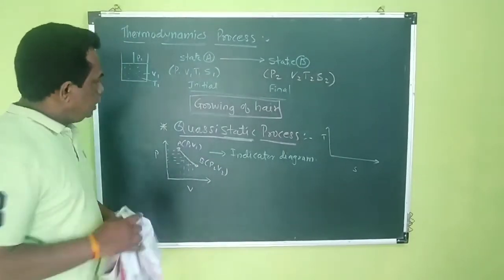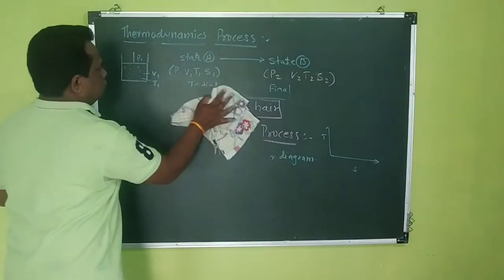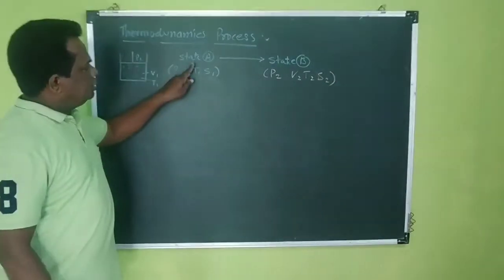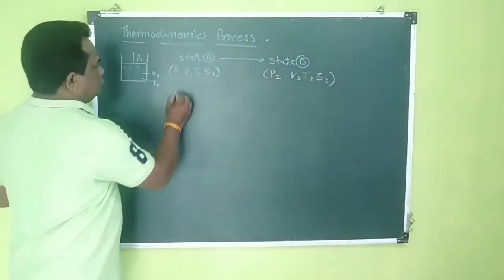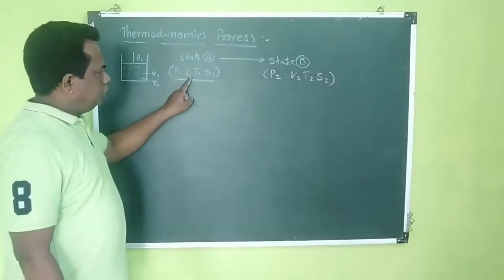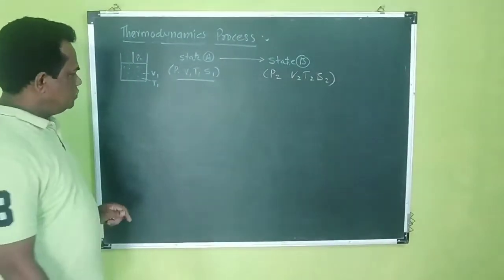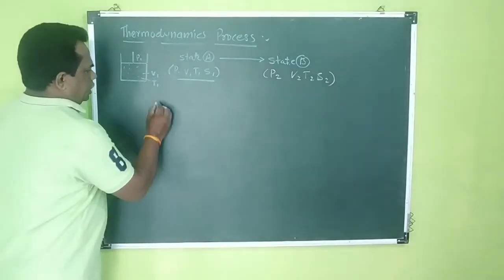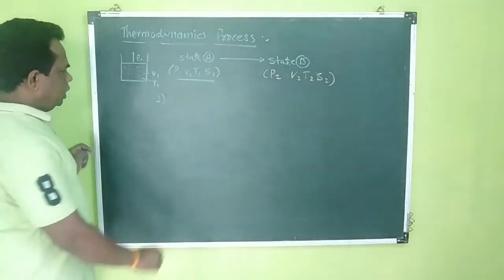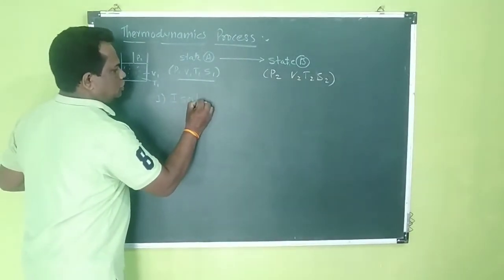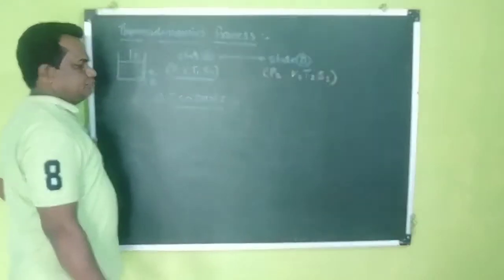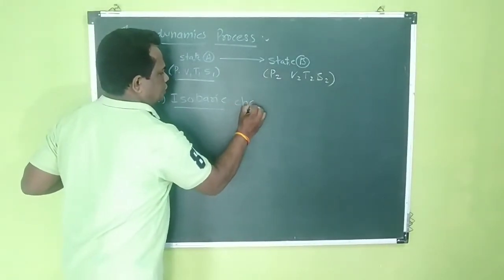Now, already we have studied the state changes from A to B. There are four state variables: pressure, volume, temperature and entropy. Accordingly, there are four thermodynamic processes. One is called the isobaric change.